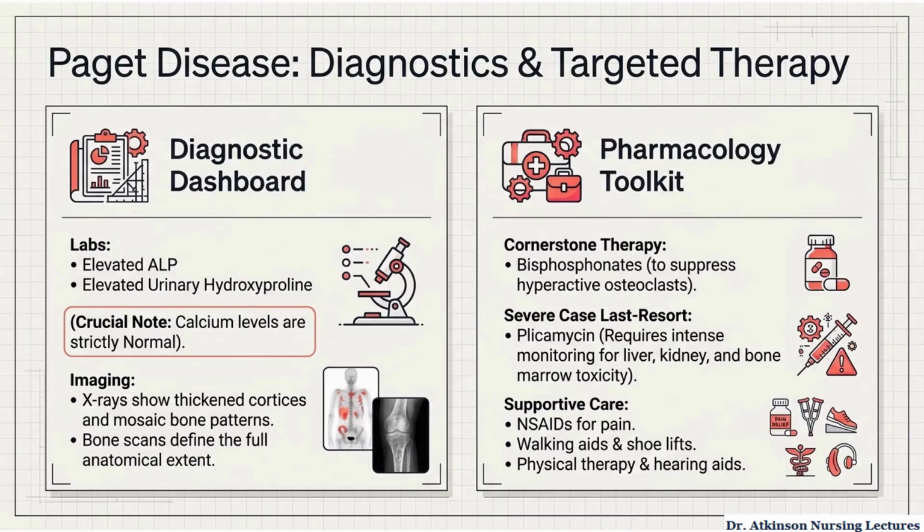Paget disease typically presents with markedly elevated alkaline phosphatase and elevated urinary hydroxyproline from excessive bone turnover, while calcium levels usually remain normal. Imaging shows thickened cortices and disorganized mosaic bone, and bone scans identify the full extent of involvement. Treatment centers on bisphosphonates to suppress osteoclast activity and slow remodeling. Supportive care includes NSAIDs, physical therapy, walking aids, shoe lifts, and hearing support when needed.